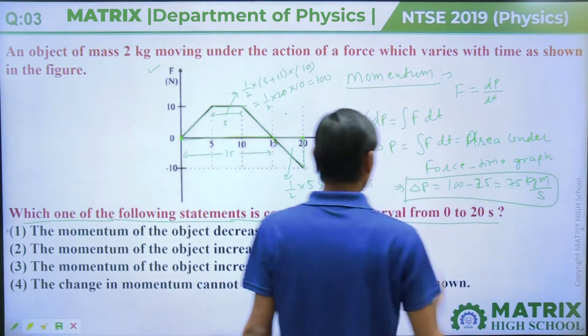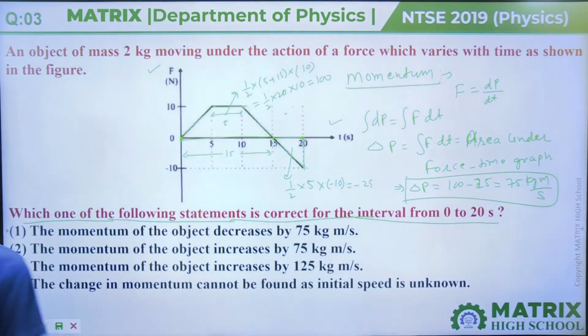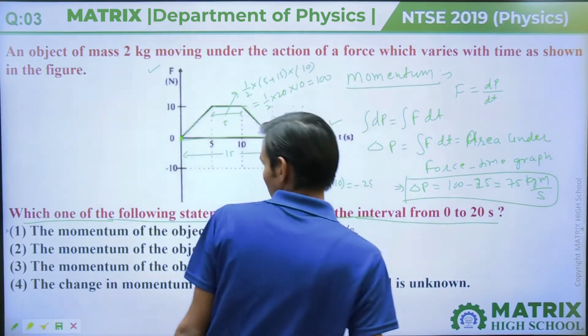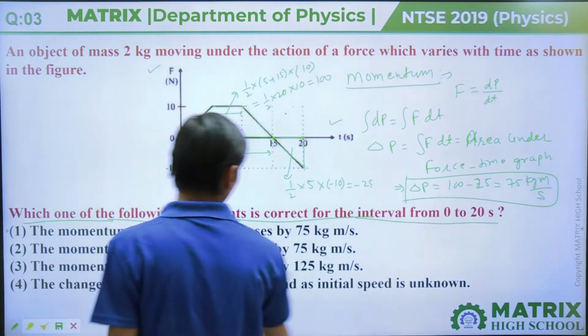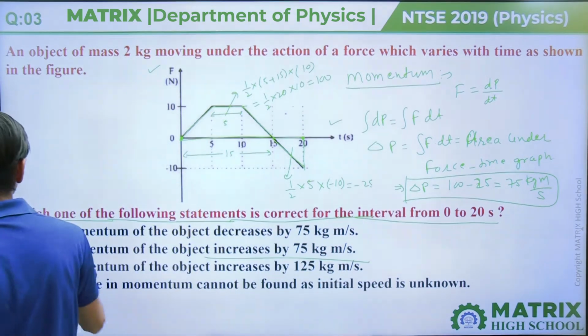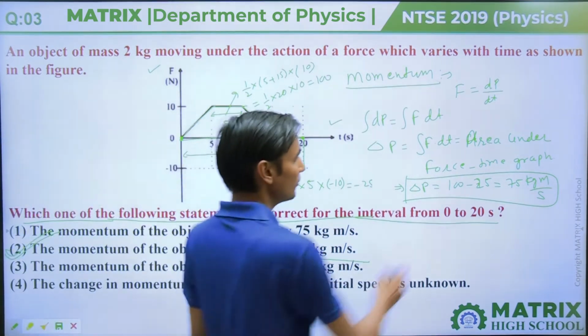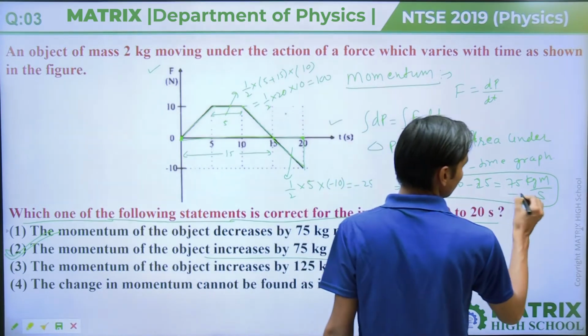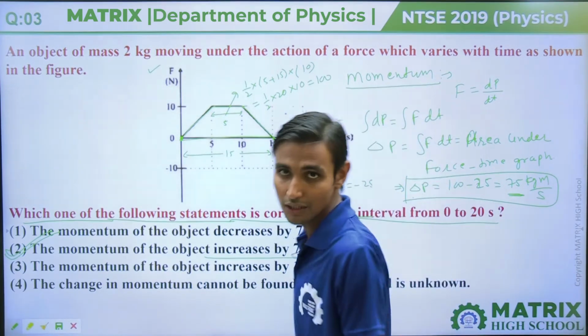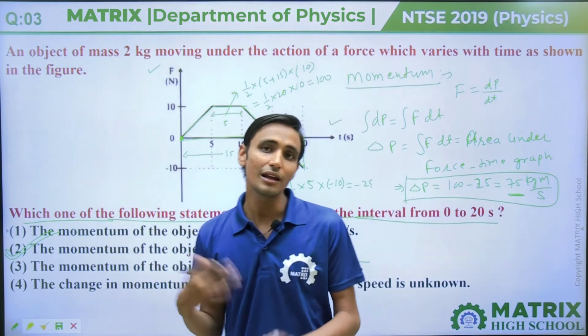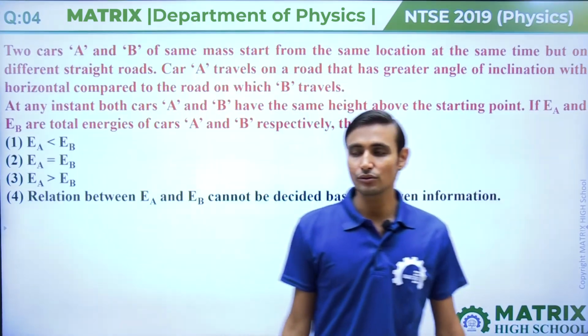So the momentum of the object: if it decreased, the value would be negative, but here it comes positive, that means it increases by 75 kg meter per second. So your answer will be option 2nd, because delta P, the change in momentum, is 75 kg meter per second. It is positive, so it will increase. Next is our question number 4.